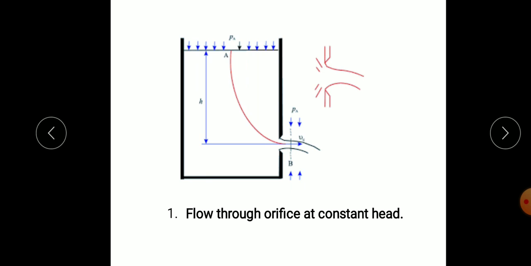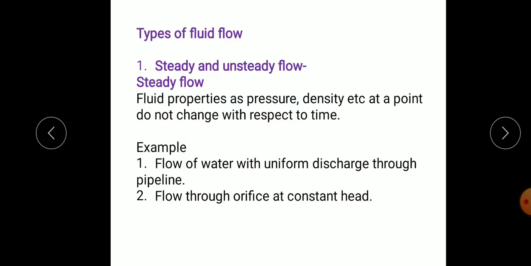If you assume that this head is constant, or it is a large reservoir and the head is constant, then the velocity is not changing and the flow is constant with respect to time. So this is an example of steady flow. Steady simply means it is not changing with respect to time.